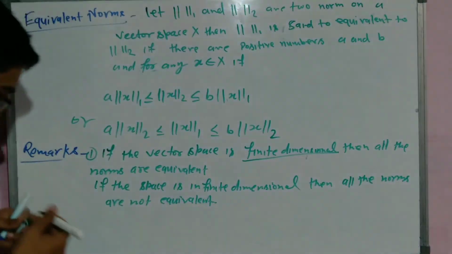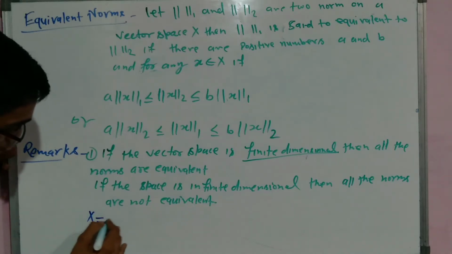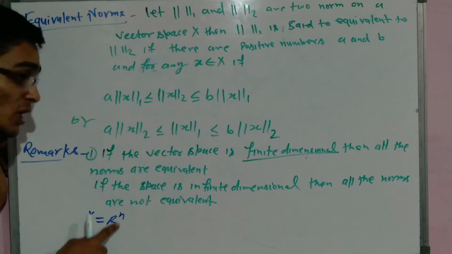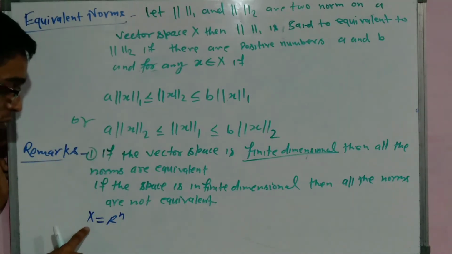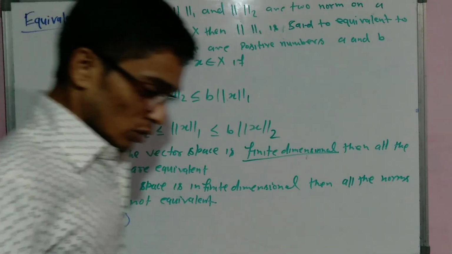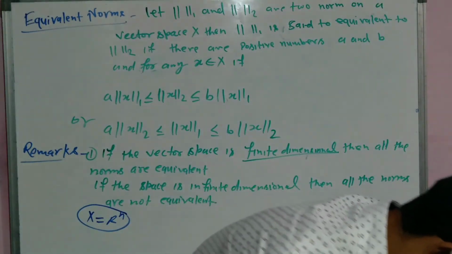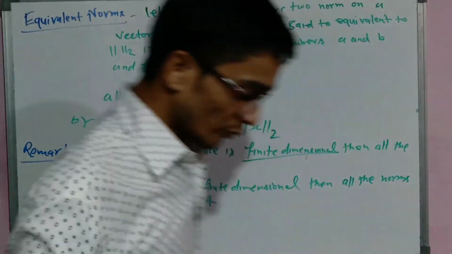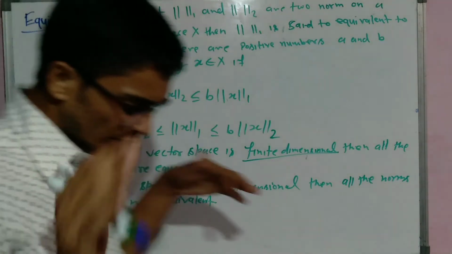Example: if we take the vector space X equal to Rn, because Rn is finite dimensional, all the norms on Rn are equivalent. So this is the condition, and these are the examples of normed spaces. After this, I will tell you one other remark.